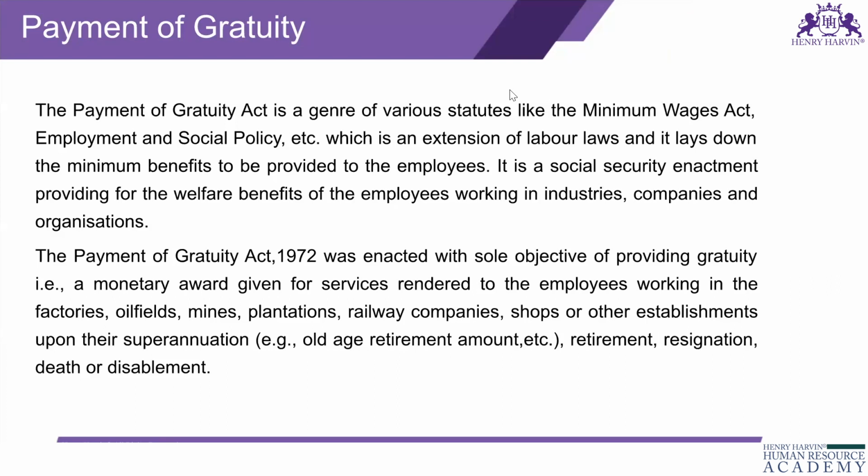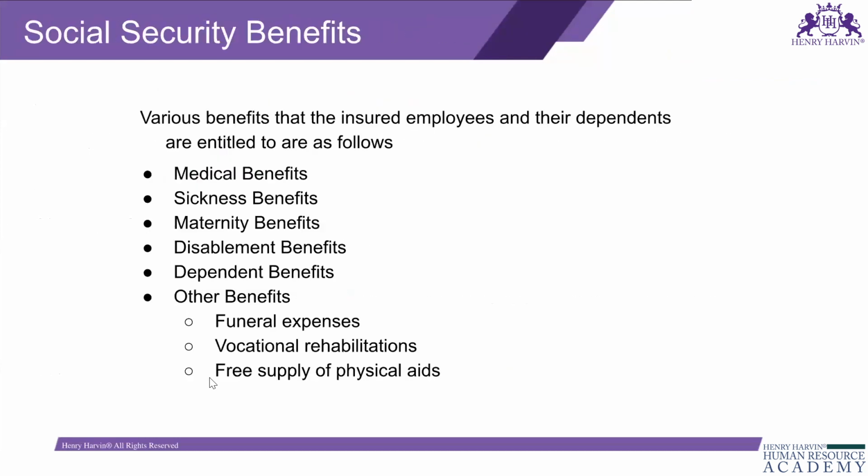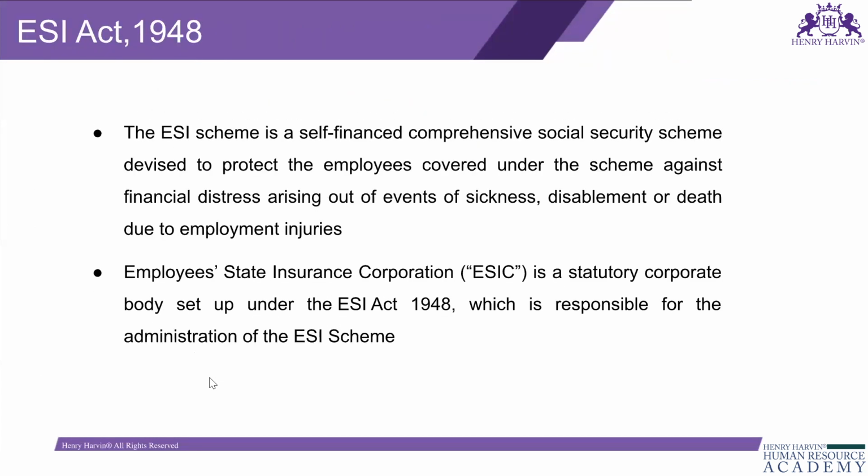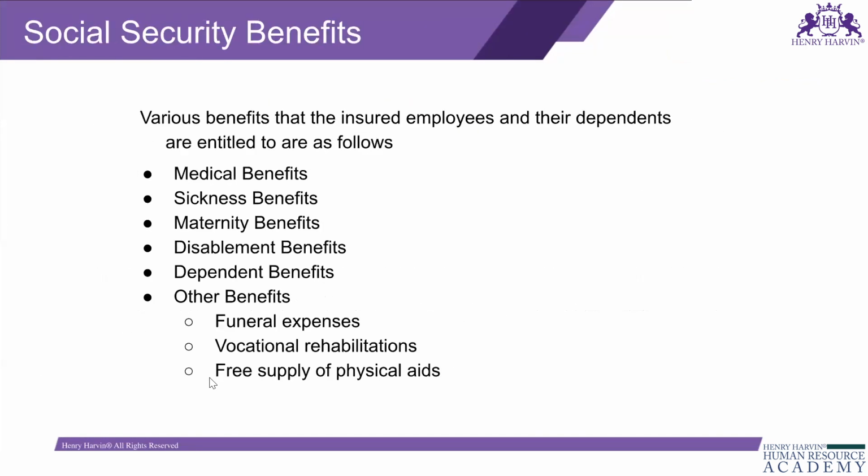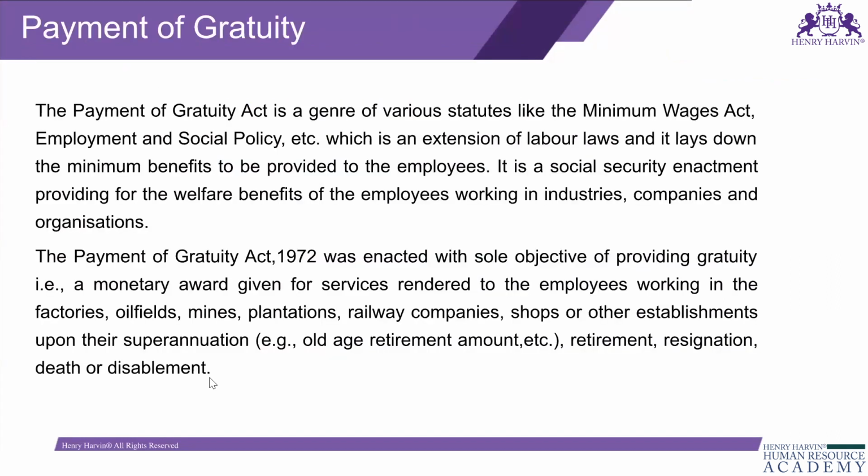Payment of gratuity. You have to remember all the Act years. ESI is 1948, Bonus is 1965, then Gratuity is 1972. PF is 1952. You have to remember all the Act years and when each was enacted.